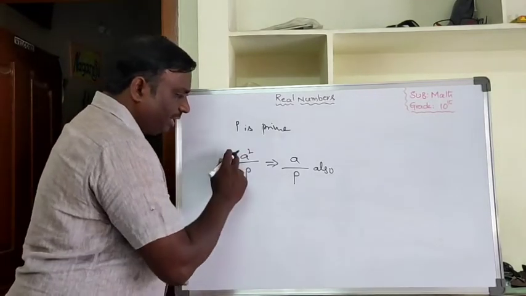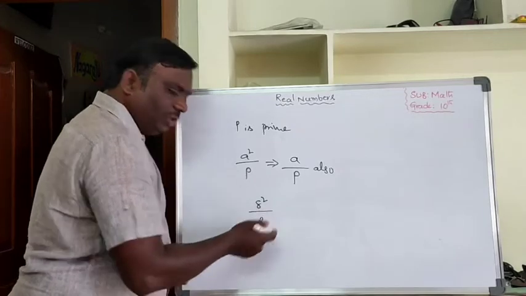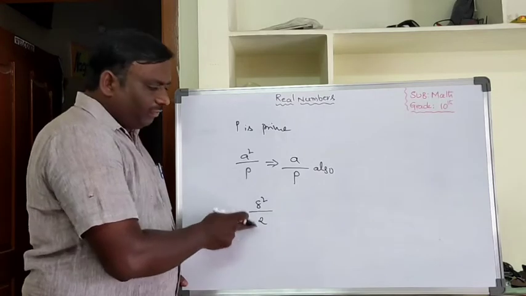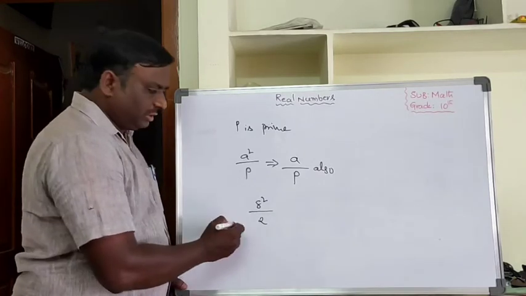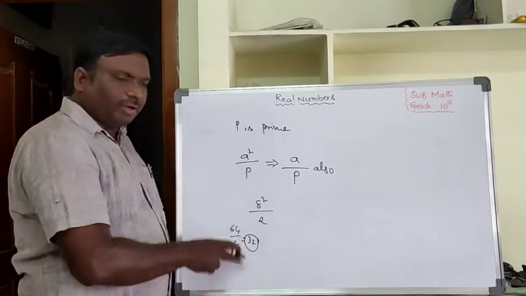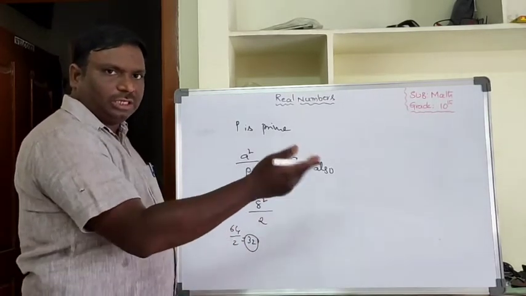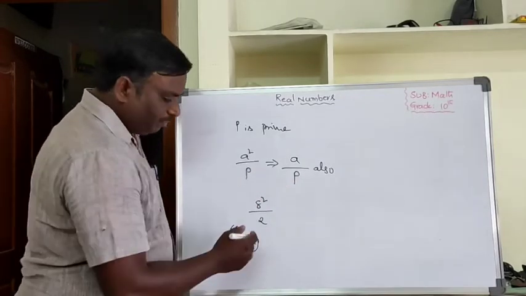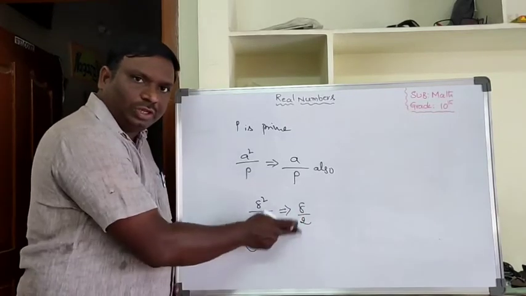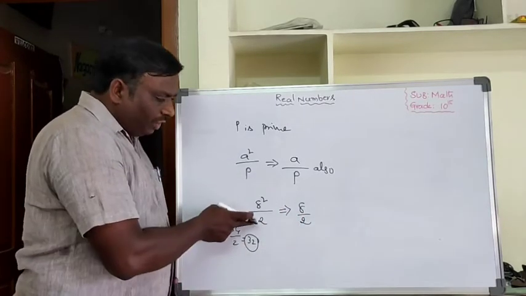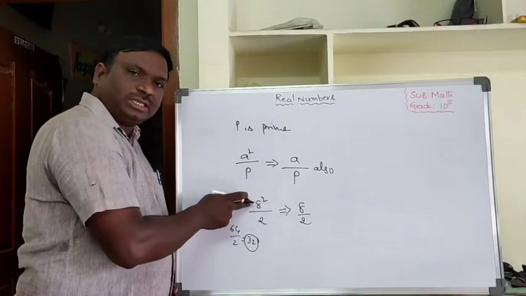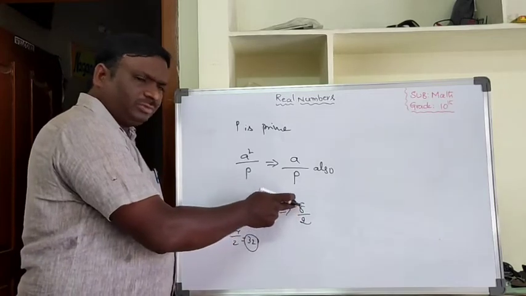That means here I am taking 8 square by 2. 2 is a prime number. Example: 8 square means 64. 64 by 2, definitely it will divide. 64 by 2 means 32 will come. Okay, remember these points. We can apply these points in how to prove irrational numbers. Then we can say that 2 divides 8 also. 2 divides 8 square, at the same time 2 divides 8 also.